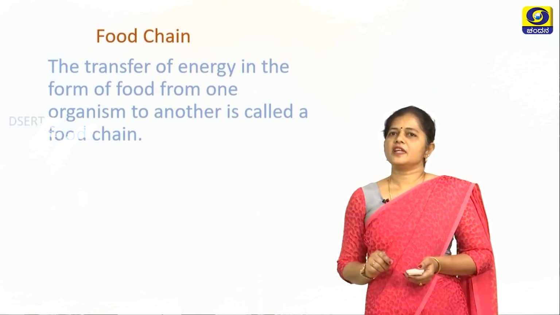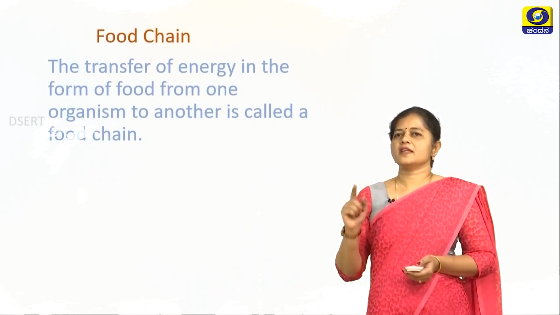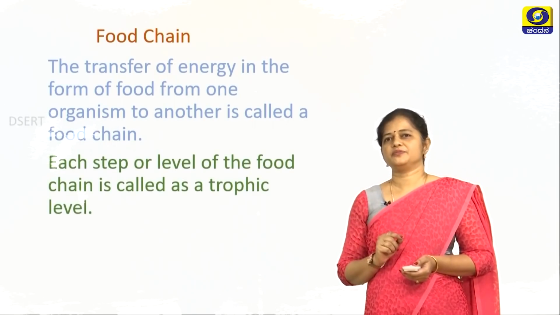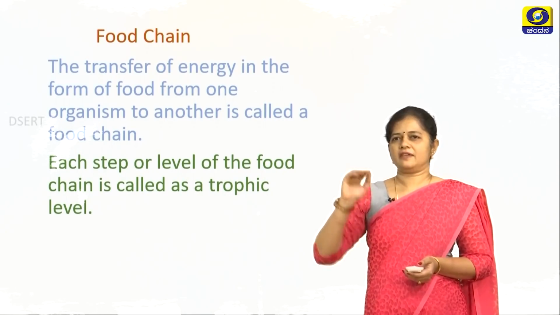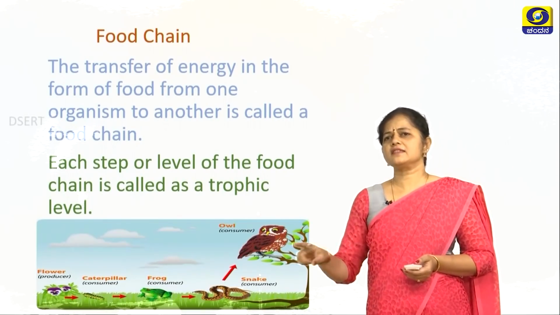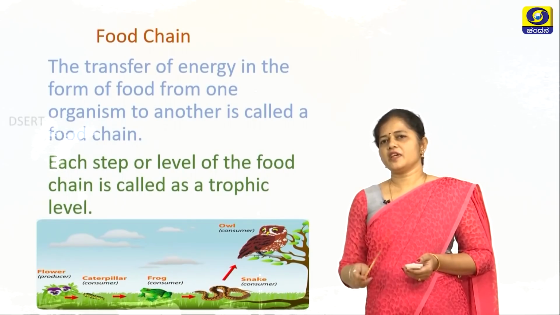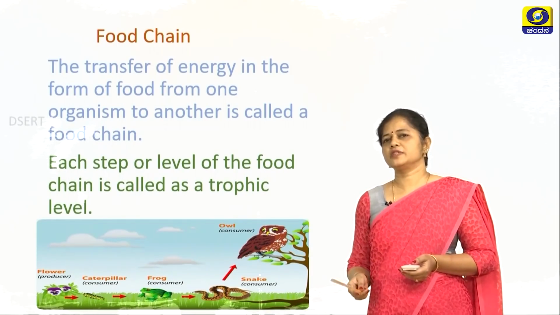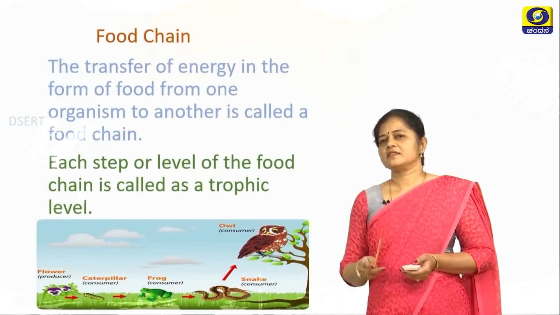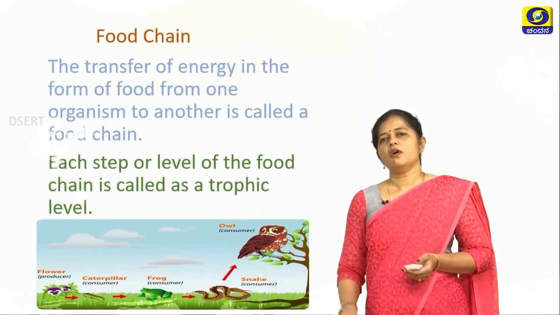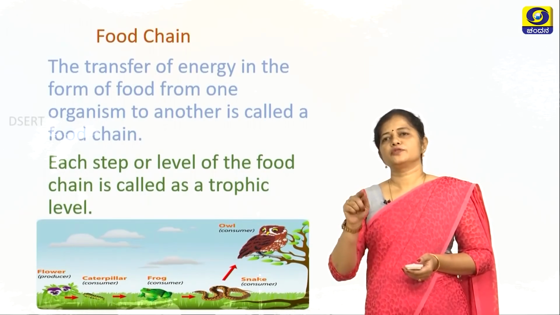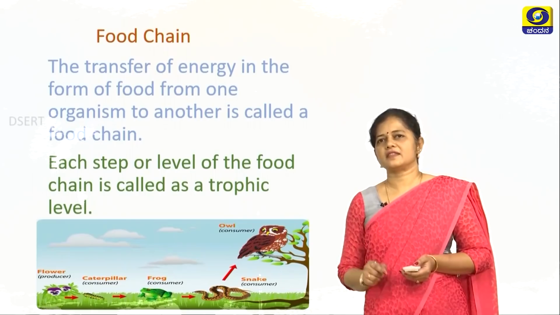The transfer of energy in the form of food from one organism to another is called a food chain. Each step of the food chain is called a trophic level. Now you can see a food chain over here. There are various organisms interlinked into this food chain. So you can see the plants, the insects, the frog, the snake and the owl. All of them are interconnected through food. And this is called as a food chain.